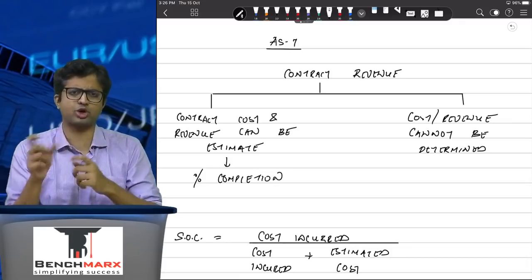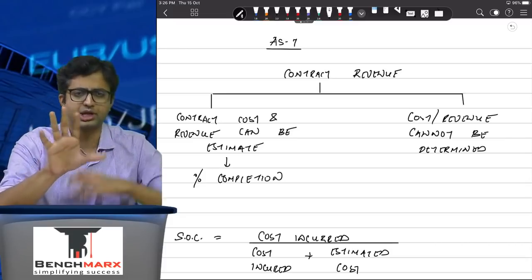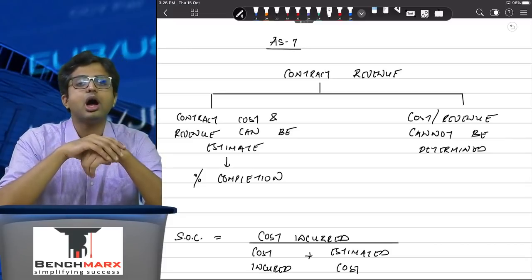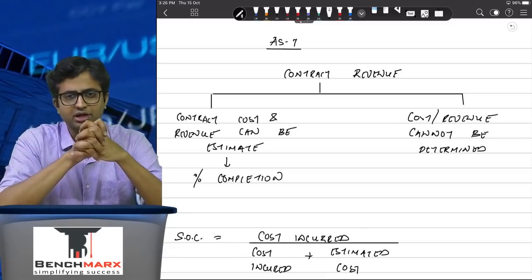So as and when cost is incurred, you will recognize the cost. सामने you will recognize the revenue. No profit, no loss. जितना cost उतना revenue. Once the project is complete, if there's a balancing amount, that will be entirely recognized as revenue.